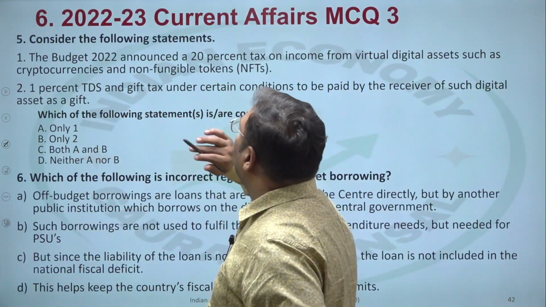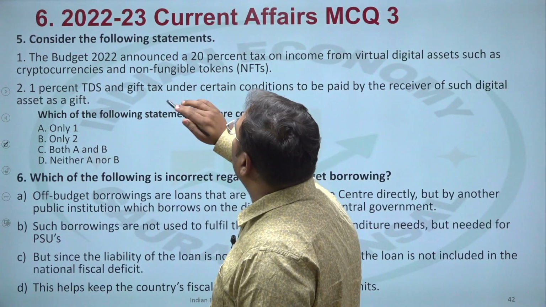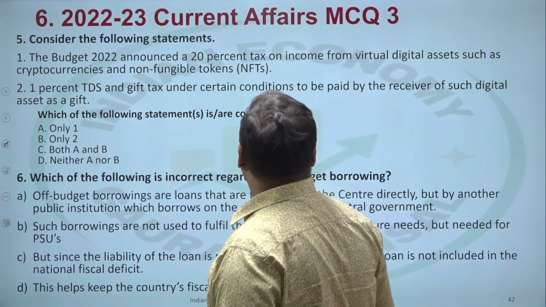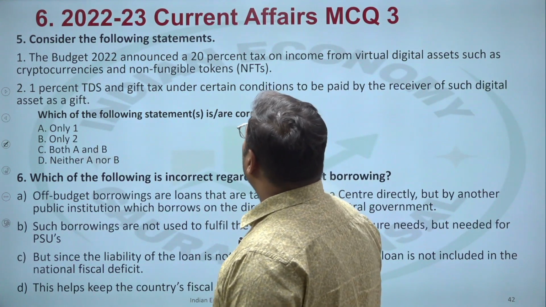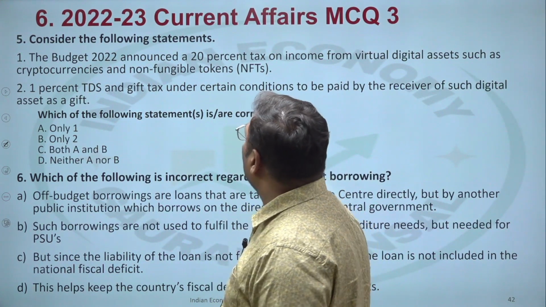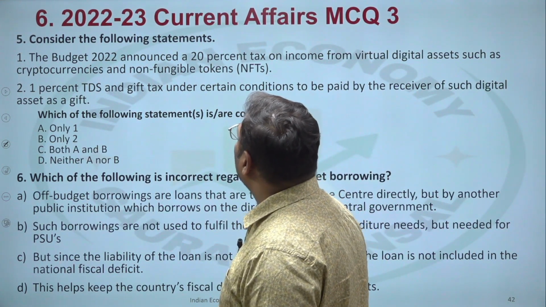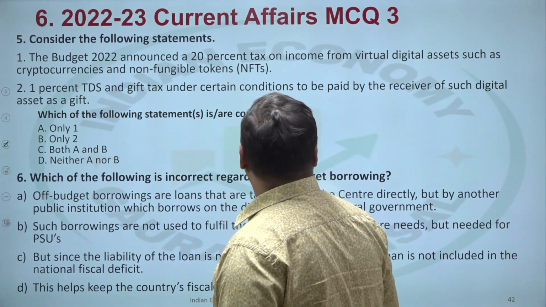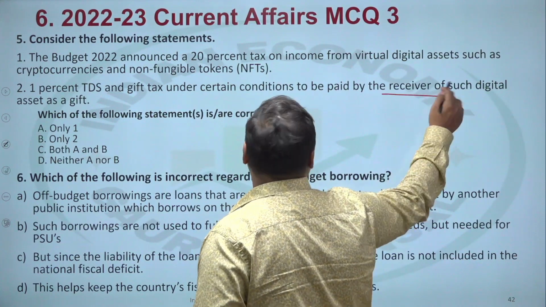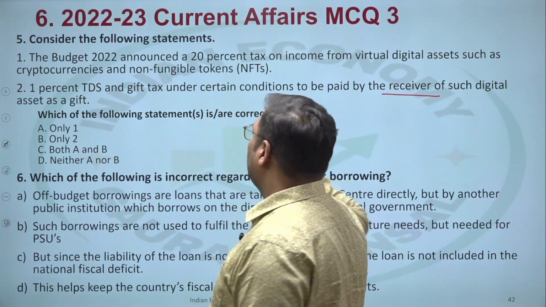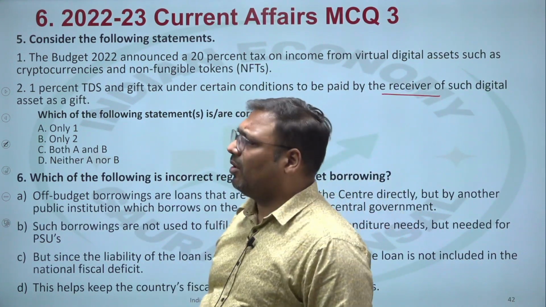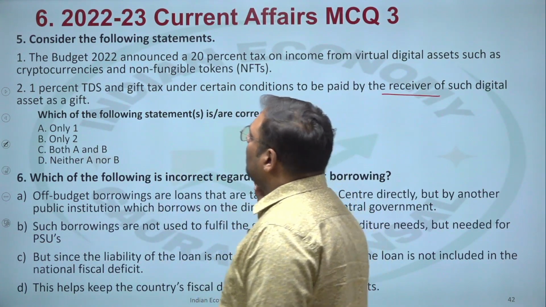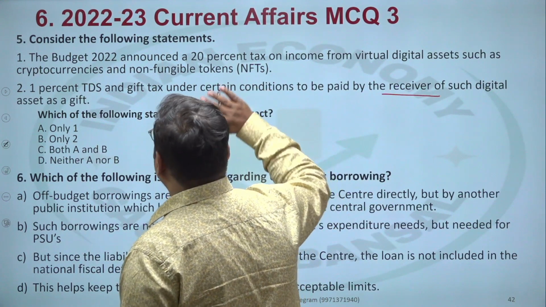Next question 5. Consider the following statement. The budget 2022 announced 20% tax on the income from virtual digital assets, okay, such as cryptocurrencies, non-fungible tokens, NFTs, and 1% TDS and gift tax under certain condition to be paid by receiver of such digital asset as a gift. Okay, payer receiver is very important here. So in this case, let us look at the statement.